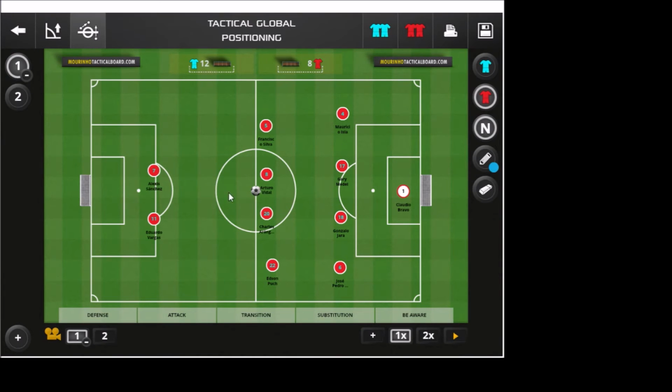So let's take a look at Chile. Chile with their 4-4-2. It's pretty straightforward with the high pressing football. There's nothing really too hard to explain about this, but it will give you a greater perspective when we put both teams on the field.